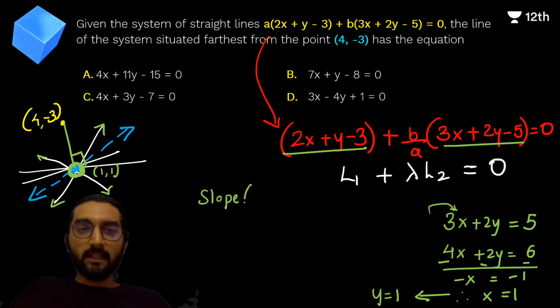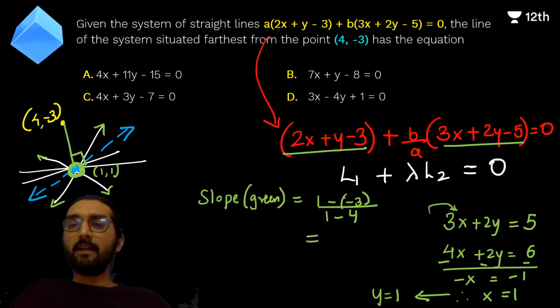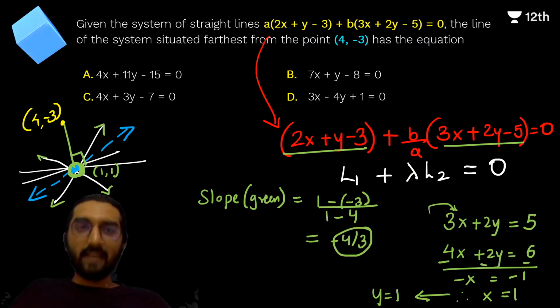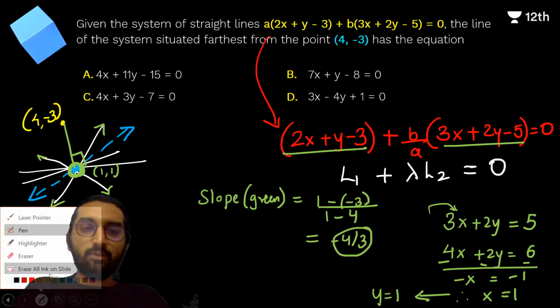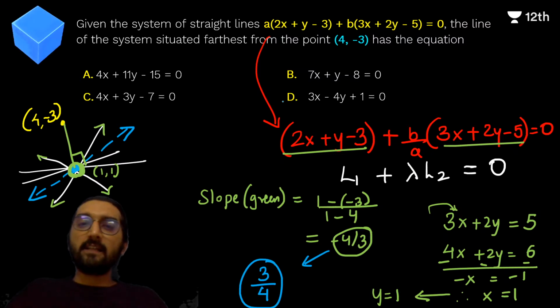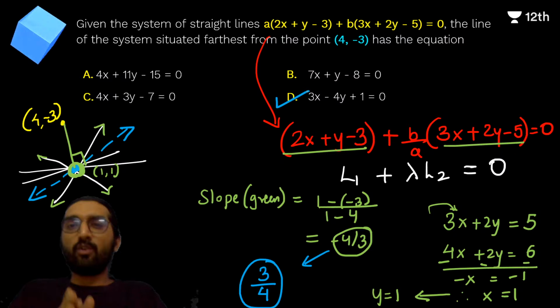So the slope of the green line is the slope of the line joining the two points. In this case it is 1 minus of minus 3 upon 1 minus 4. Now when you solve it, you will clearly see it's 4 upon minus 3. So minus 4 by 3 is the slope of the green line, which in turn tells you that the slope of the blue line is the negative reciprocal of it. So 3 upon 4, and hence the correct answer is option D, because there is only one line amongst all four options which has the slope of 3 upon 4, right?